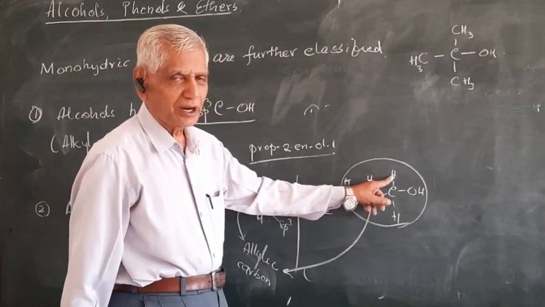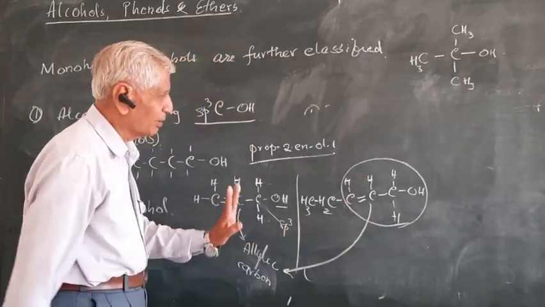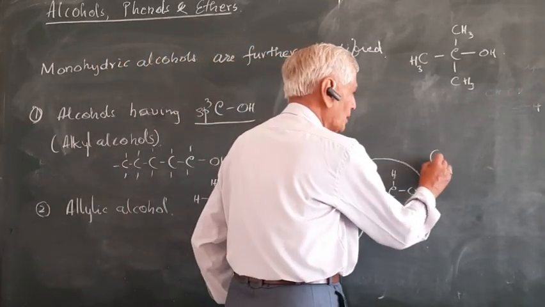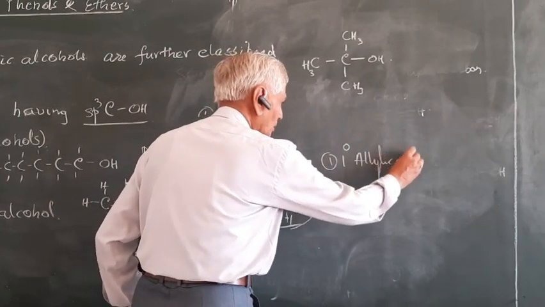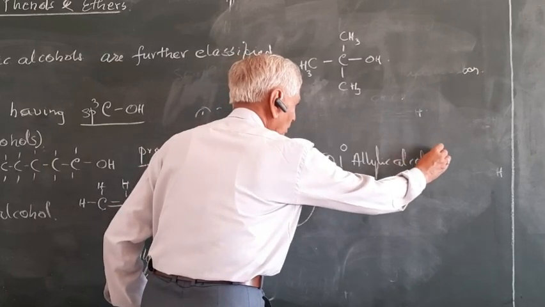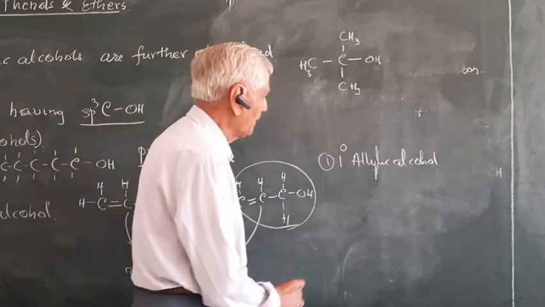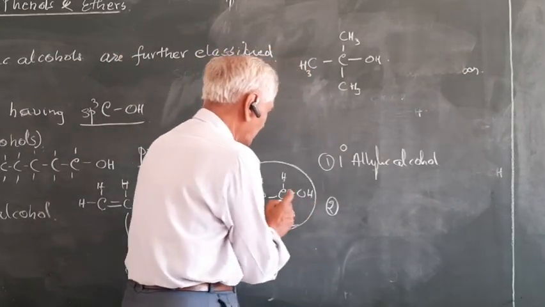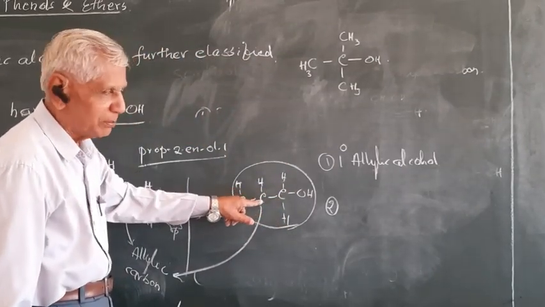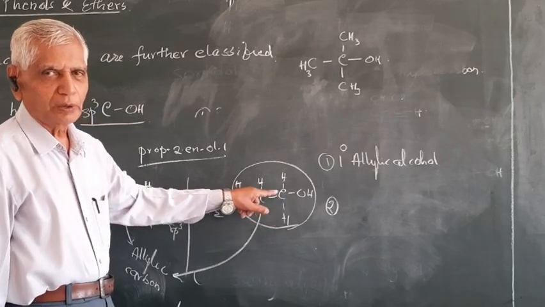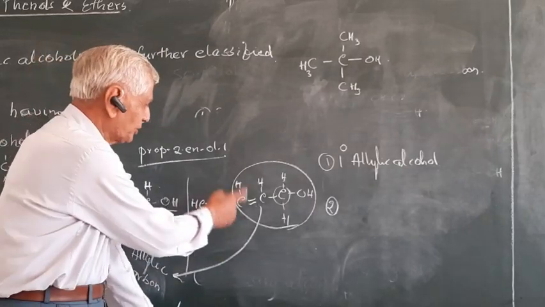CH3, it is called secondary. If it is connected to 2 CH3, it is called tertiary. So allyl alcohols are further classified into primary allylic alcohol. This is primary allylic alcohol because this carbon is connected to only one carbon. This carbon is connected to only one carbon. Therefore, this is known as primary carbon. Example is this or this.